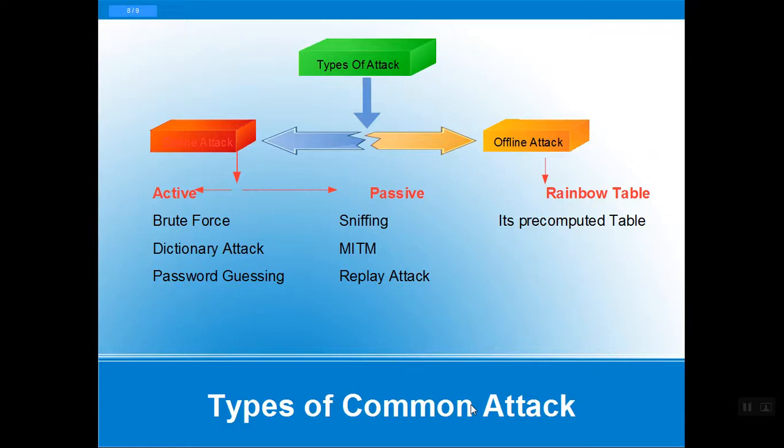A dictionary attack uses a list of passwords stored in a file to attack the target system or user. Sniffing is capturing or analyzing the log or traffic. MITM is intercepting between the victim and the destination, between two workstations, and intercepting and analyzing the packets. The rainbow table is a pre-computed table for reversing cryptographic hashes. So these are the common types of attack.